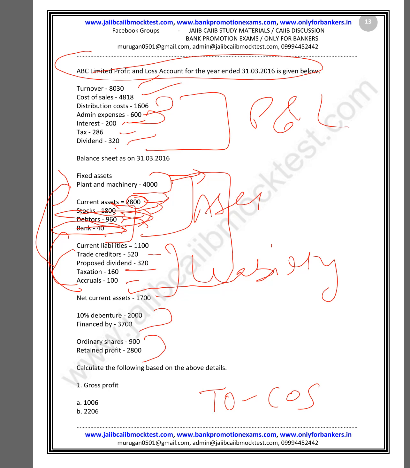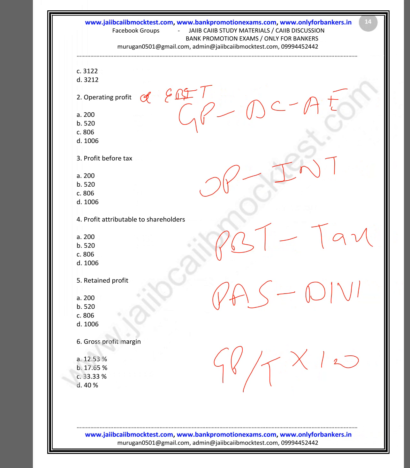My students, you remember, the main thing to remember is the formulas. What is gross profit? Gross profit is turnover minus cost of sales. You just have to subtract and your gross profit will come. So always remember, gross profit is turnover minus cost of sales. Then what is operating profit? Turnover minus cost of sales minus distribution cost minus administration expenses, all expenses, is your operating profit.